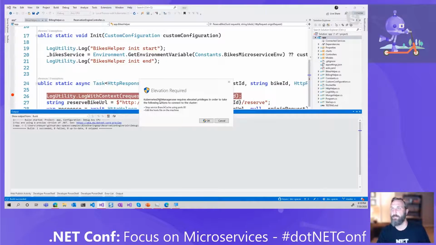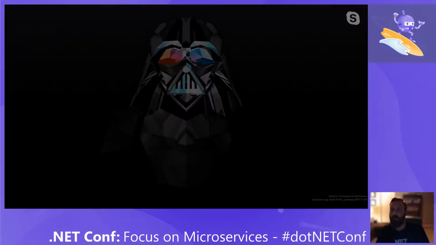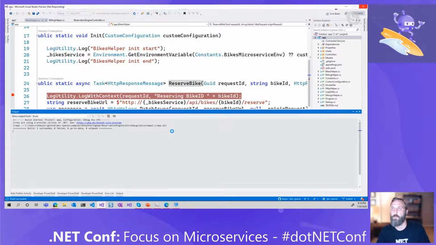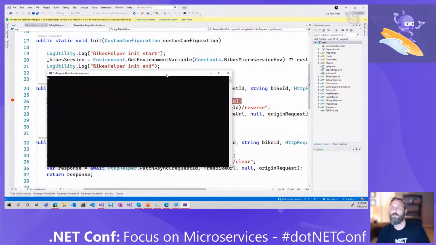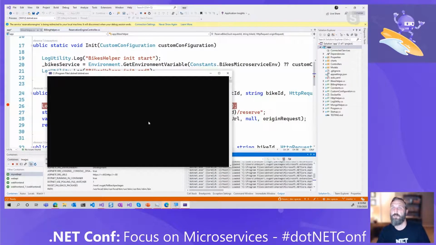There we go. And it's going to say, we need to make sure it's OK for us to mess with your DNS. Say, yep. And yeah, go ahead and make the change. It's fine. This might take a little second. There we go. And let me drag this window over here. This should kick up and show all of our services running.